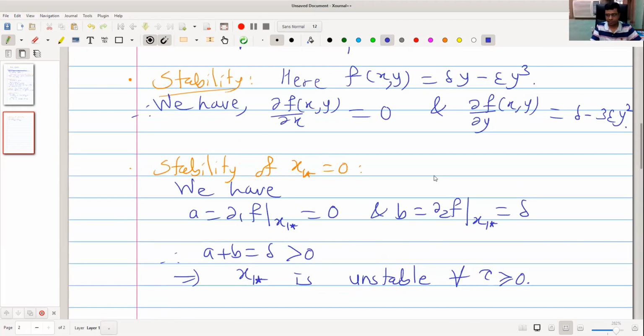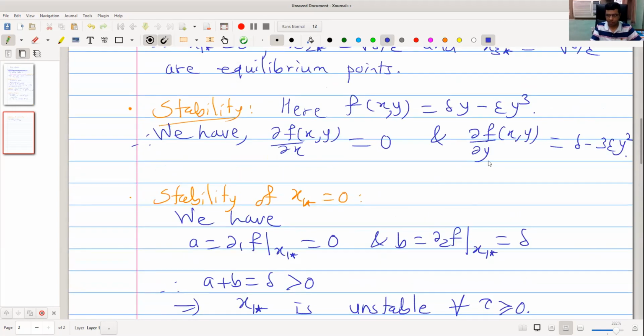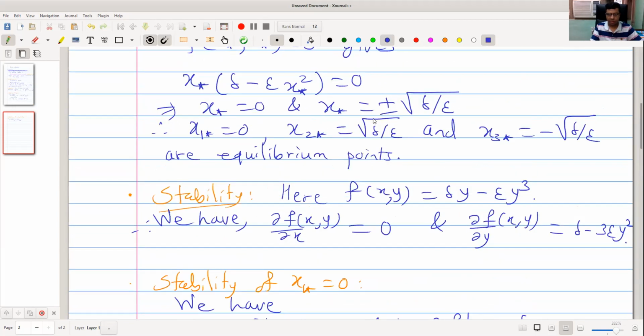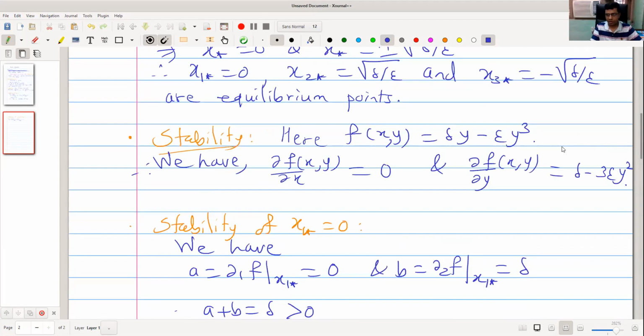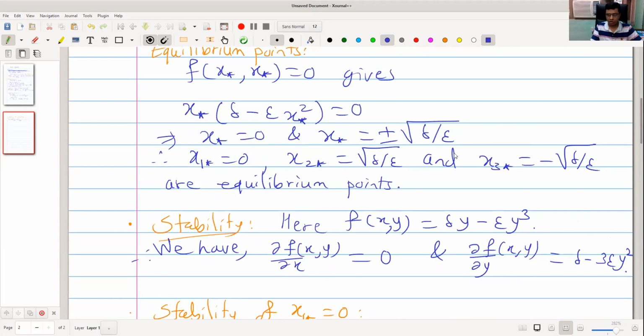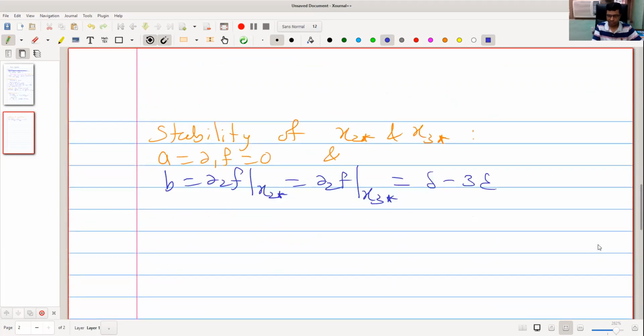Instead of y square we put delta by epsilon, so it is delta minus 3 epsilon into delta by epsilon, which is delta minus 3 delta, so minus 2 delta. Therefore A plus B equal to minus 2 delta, it is negative.